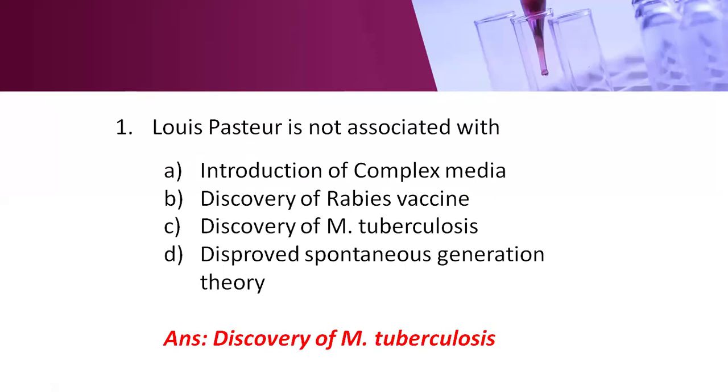Mycobacterium tuberculosis was discovered by the scientist Robert Koch. So Louis Pasteur did not discover Mycobacterium tuberculosis. What are the other contributions of Louis Pasteur? He prepared culture media, and he was the first person who prepared the vaccine for rabies, and he disproved the theory of spontaneous generation, and he introduced the techniques of sterilization, and he established the different growth needs of different bacteria. That helped in the complex media, and he developed the live vaccines.